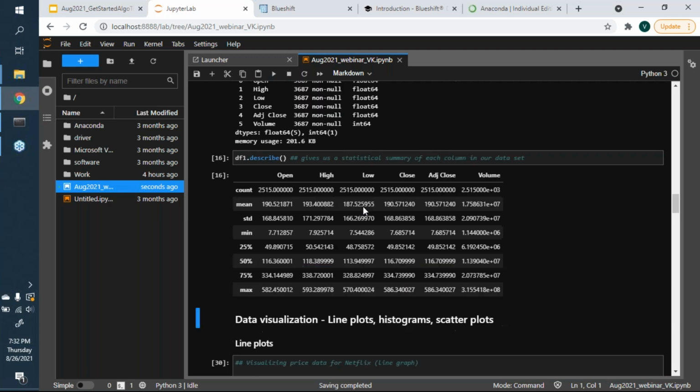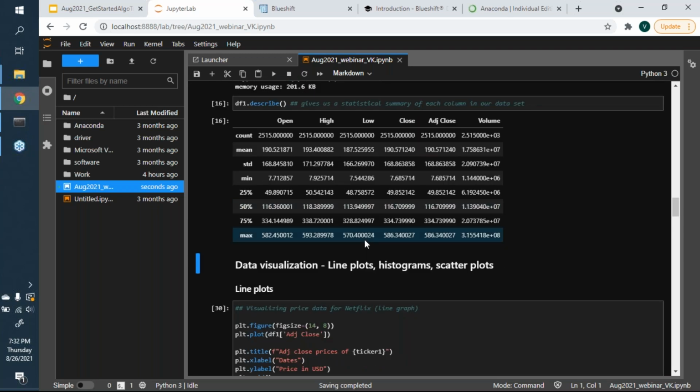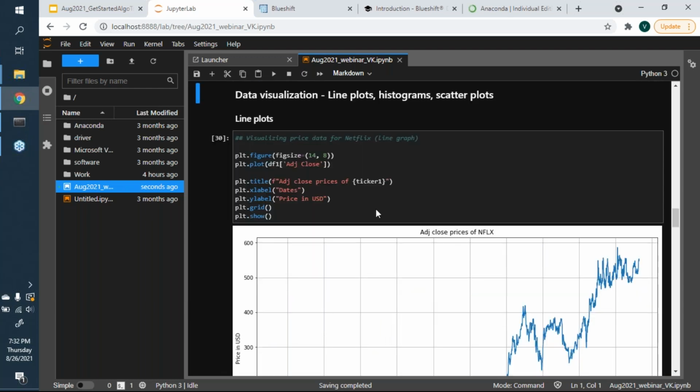So we've done some monkeying around with the data so far. Let's now do some visualization, because human beings are visual creatures. These numbers are fine, but we truly get a sense of what's going on when we visualize, especially things like how the prices of a stock or an index move. So let's try to visualize the price data for Netflix. We'll do 3 types of plots here: line plots, histograms, and scatter plots.